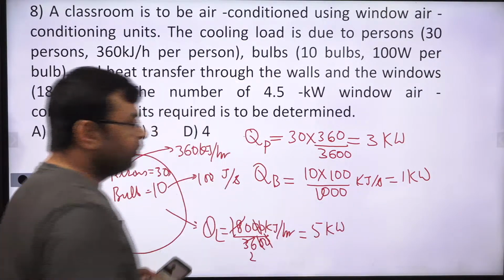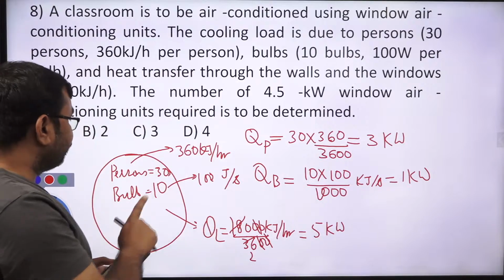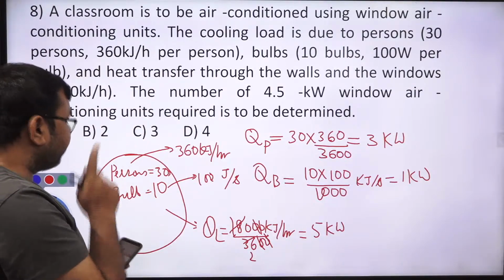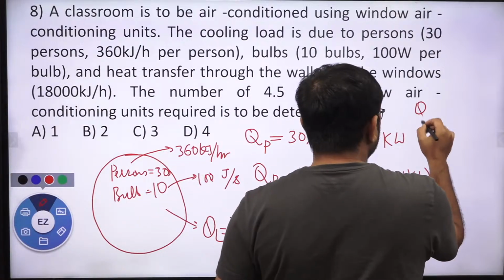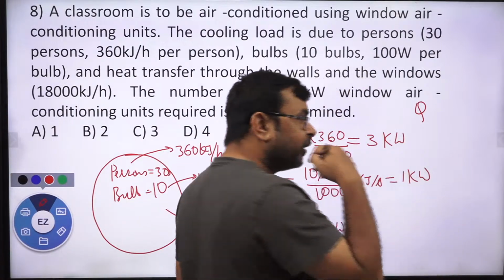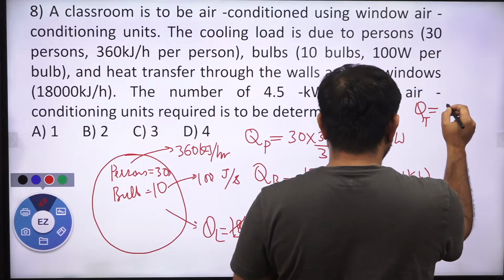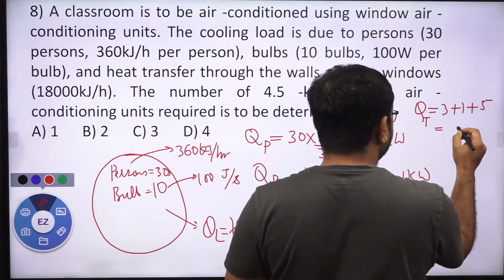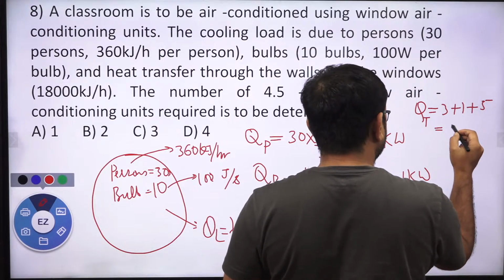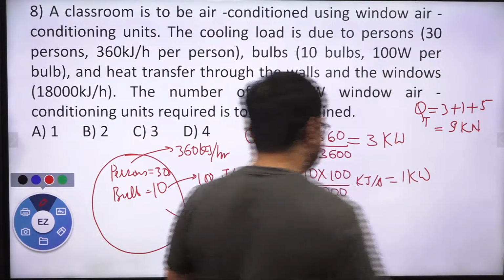Yes or no? Correct. So this is the amount of heat which is required for cooling. Yes or no? So we need to remove this total heat for the cooling. So the total heat is 3 kilowatt plus 1 kilowatt plus 5 kilowatt. So this is 9 kilowatt.